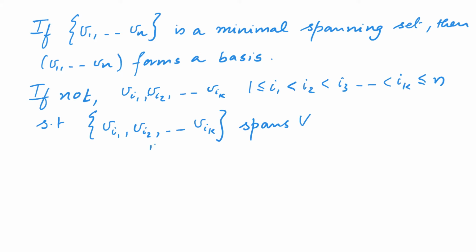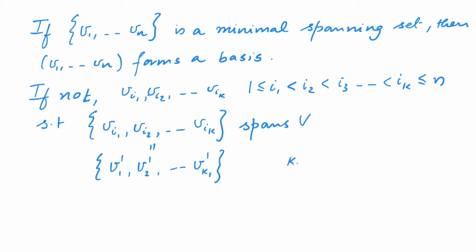Now we denote these vectors in a slightly different manner. We denote Vi1 as V11, Vi2 as V12, etc. up to Vik as V1k1. Notice that we have replaced k with k1. It's because I want to now repeat this process.